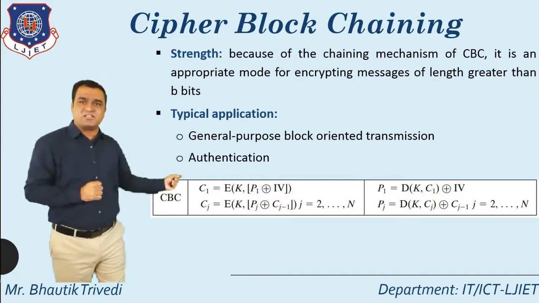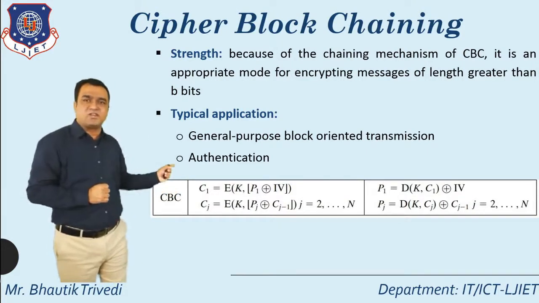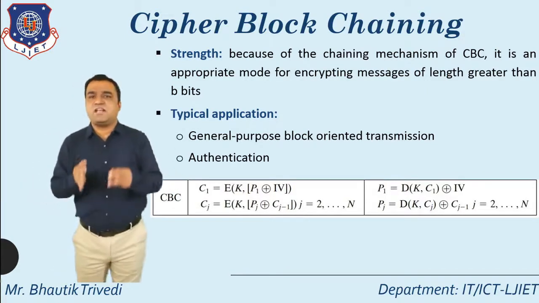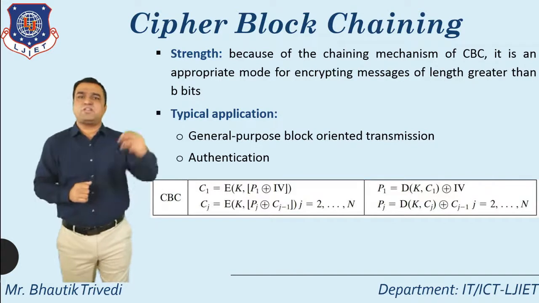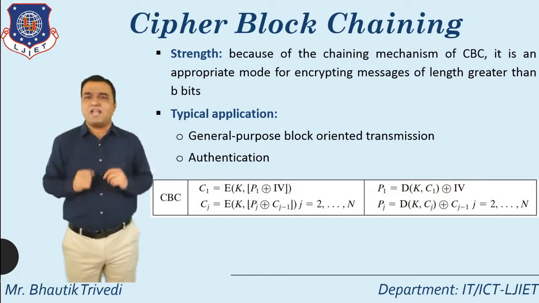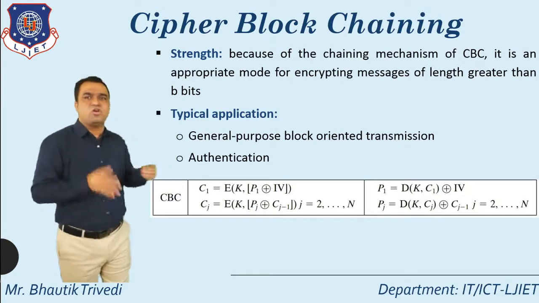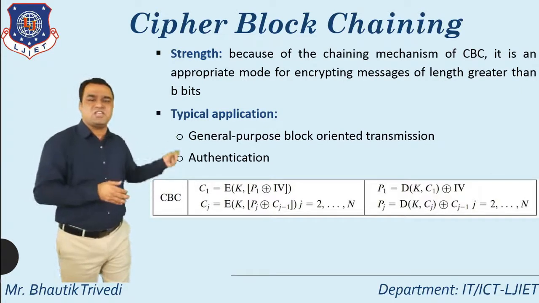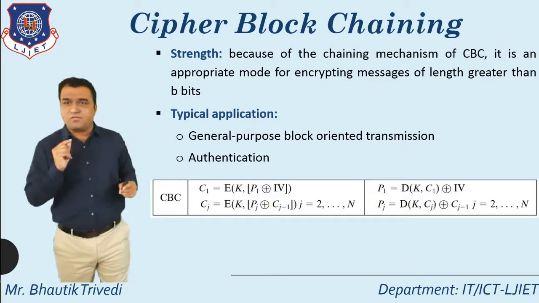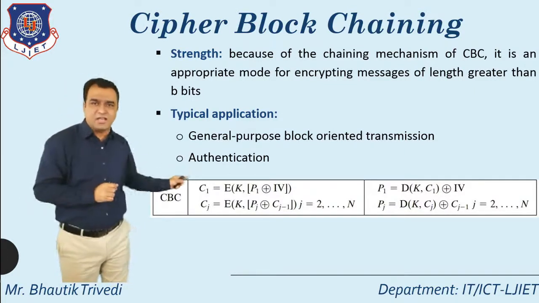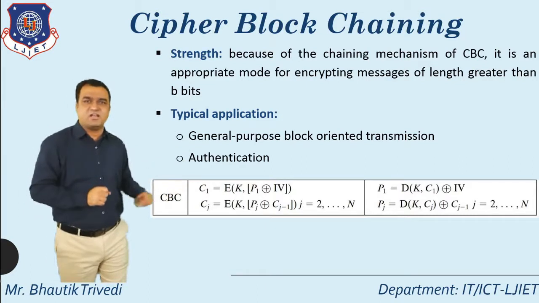What about the other Ci? For the other Ci, E then the key, but what is the logic behind that? The current plain text block is XORed with the preceding ciphertext block. How do I write this? Pj XOR Cj minus 1. But remember one thing, j always starts from 2 up to the end. This is for the encryption side.